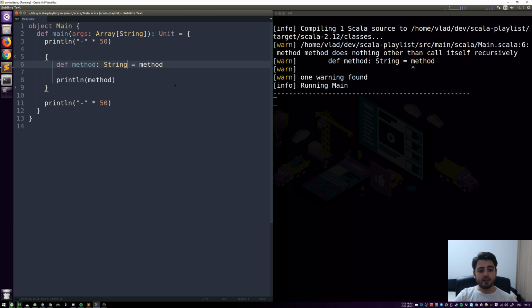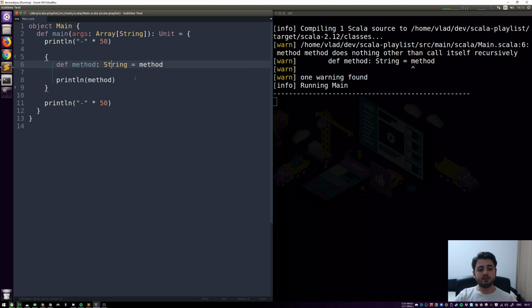The thing is that Scala has a so-called local type inference. In order to figure out the type of this, it needs to know the type of that, right? So it goes in and asks, what's the type of the method? If you don't specify that it's a string or something else, then it does not know what this is, and because it doesn't know what that is, it can't know what this is. So it's in this sort of infinite loop, and it can't figure it out. So every time we have a recursive function, we have to help the compiler out and specify the type.